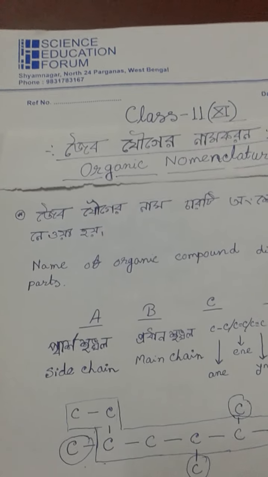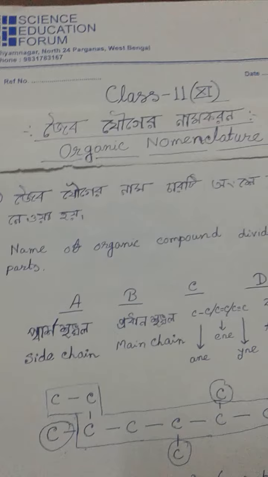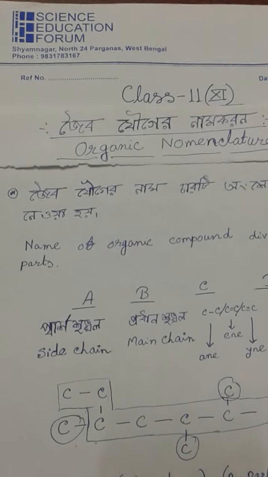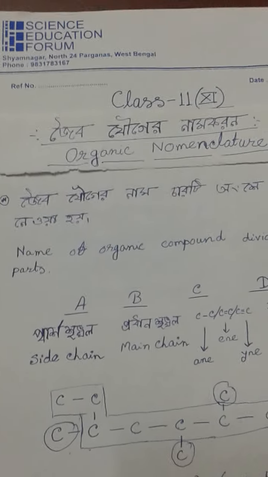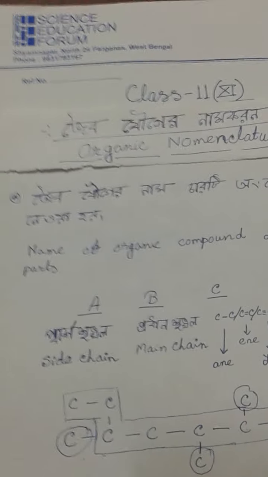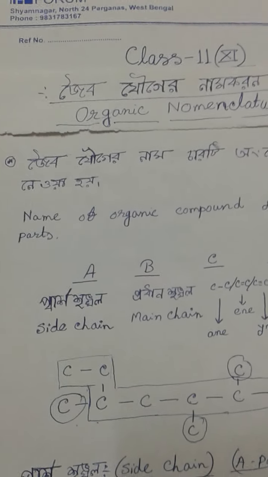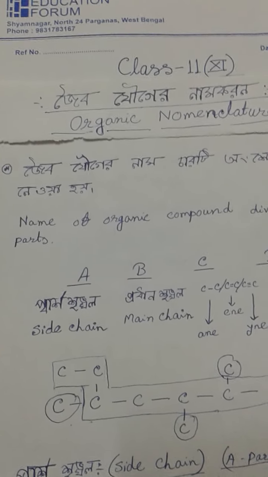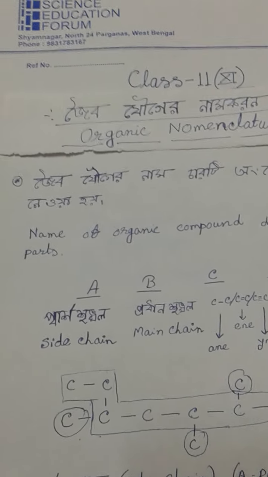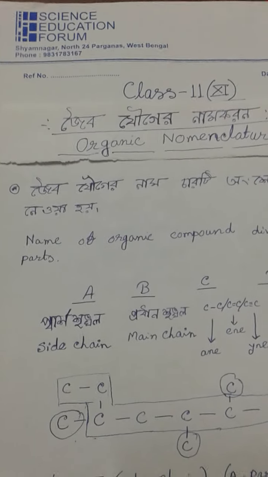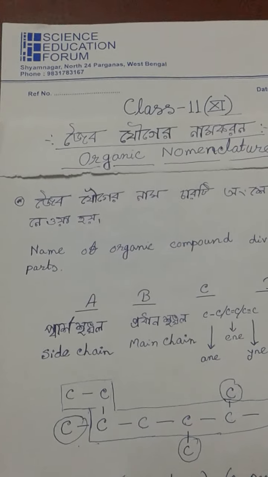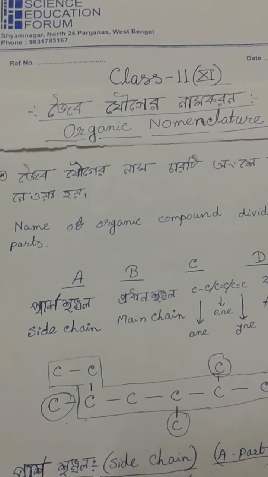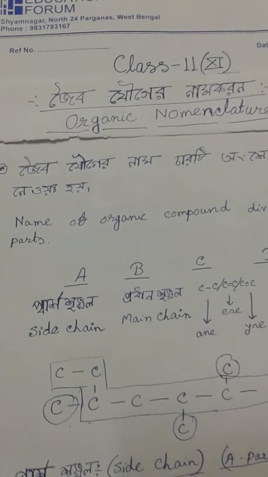In the beginning, when some organic molecule was invented, the name was given by the scientists as their choice or from the source from which it was invented. But when the number of organic molecules became billions, it became very difficult to remember them individually by scientists' choice or source of the molecule.